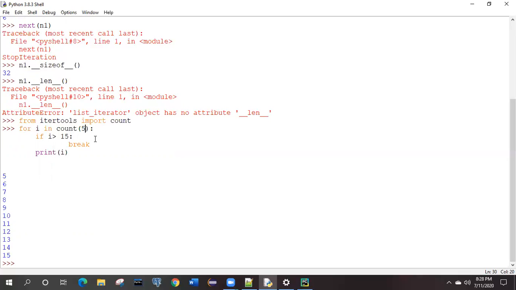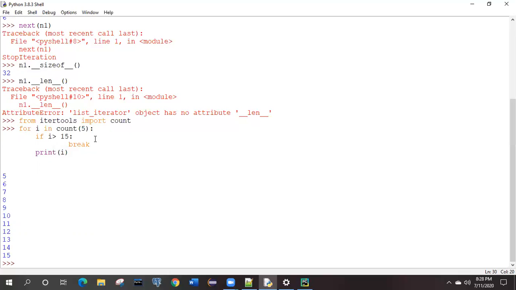Got it? So what it will do is the value will be 5, 7, 9, 11, and 6 will not be there if you are giving 2. The count value will be printed by skipping one, because you are stepping the value by 2, not by 1. So this is the task you have to do.